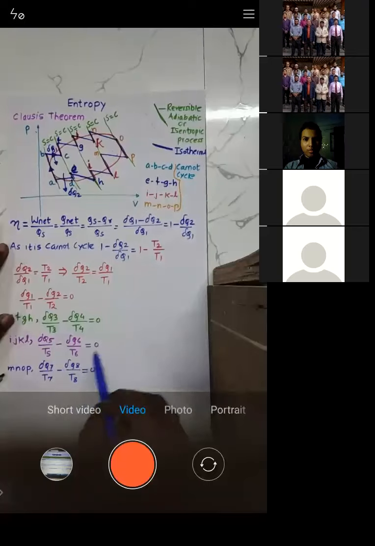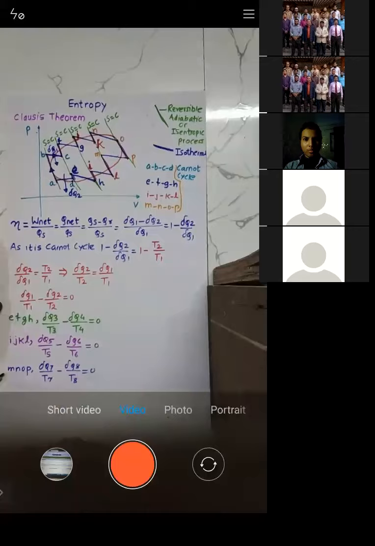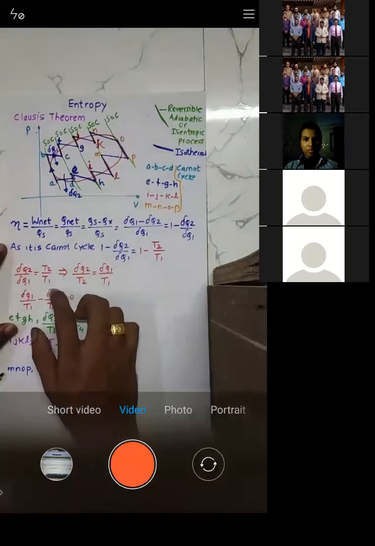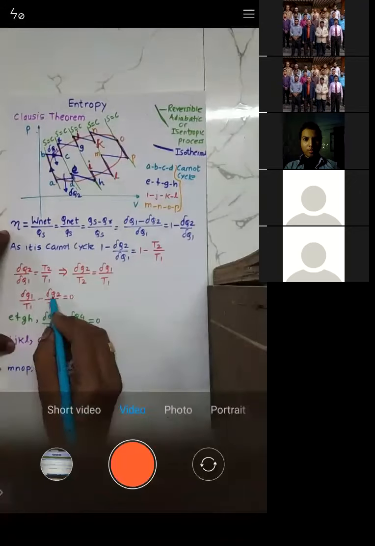But you might have observed that del Q2 is the amount of heat rejected. Whenever heat is rejected, it is to be taken as negative.